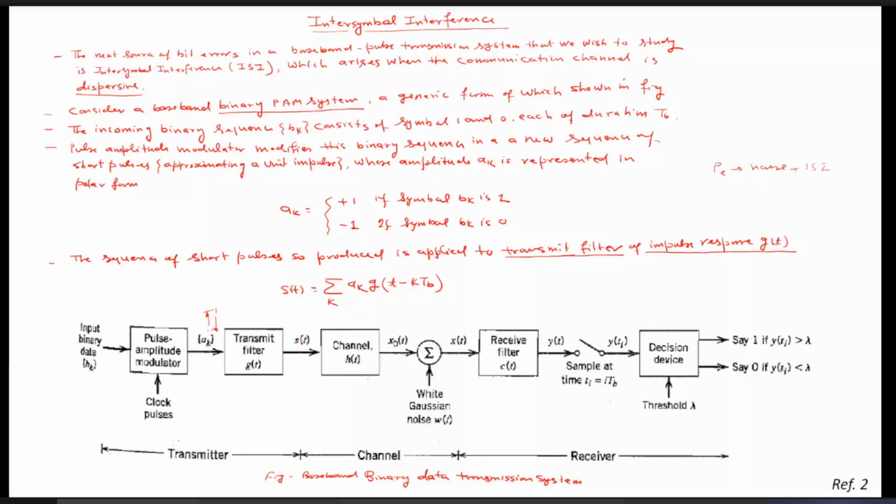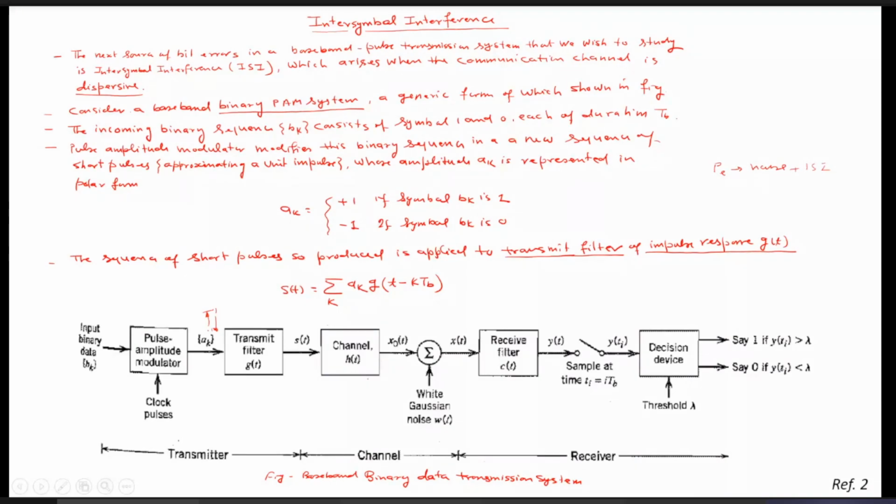And for this system, we will see by what characteristics of the system this ISI is developed, and what the ISI is. So what happens? Suppose we transmit a signal in the form of a pulse.